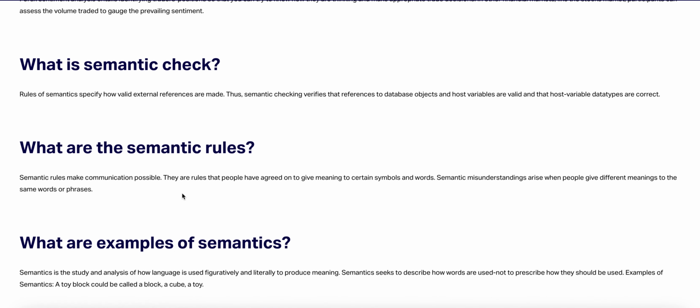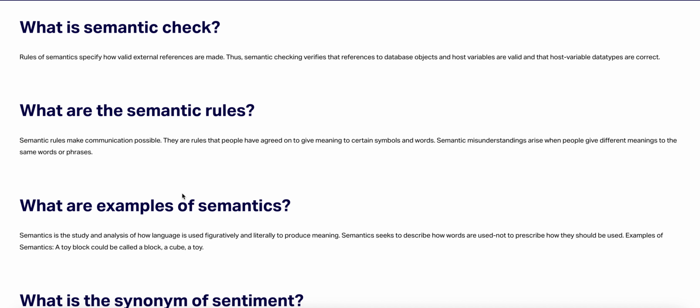What is semantic checking? Rules of the semantics specify how valid external references are made. Those semantic checks verify that references to the dataset, subjects, and host variables are valid and that the host variable data types are correct.